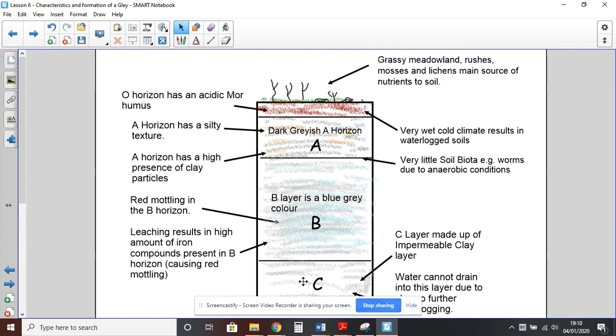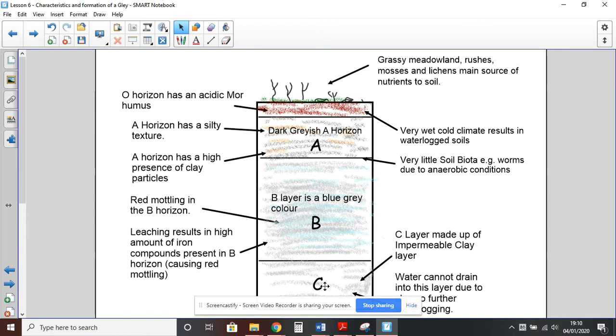Sticking with the parent layer, we could then go a little bit further and say the soil also forms often on clay, which will stop the downward percolation of water, because water would be percolating downwards, will be leaching downwards, and when it gets to the rock layer, it would either percolate into the rock, or if it was impermeable, then it wouldn't.